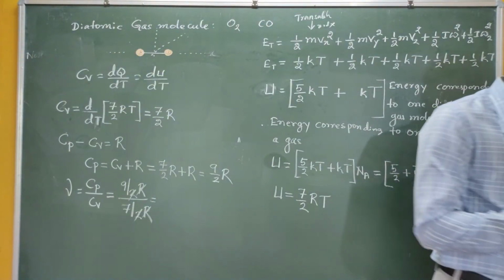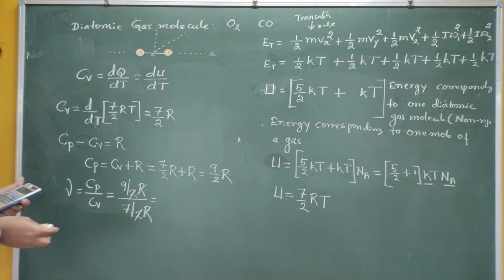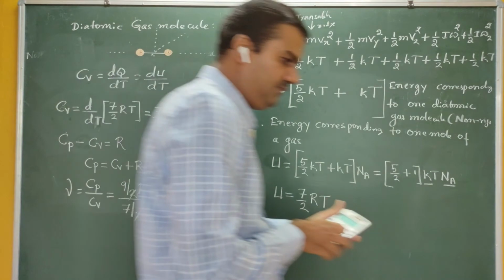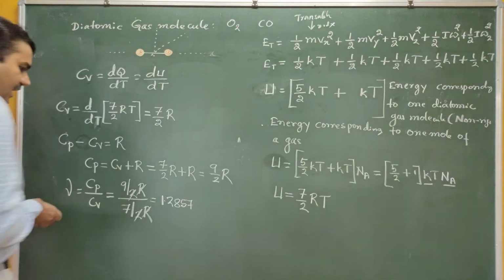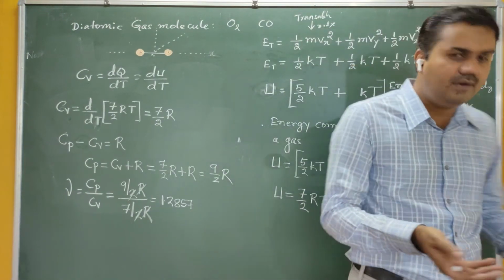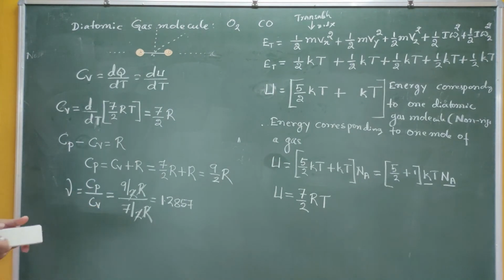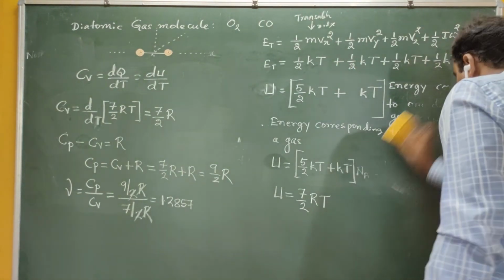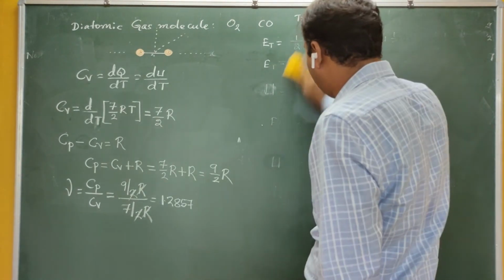So 9 by 7 gives 1.28, 1.2857, something like this. Therefore this is the value of gamma for the diatomic gas if they are non-rigid. If they are rigid, then we have got something around 1.4. Is it correct? If they are non-rigid, then it is 1.2857. So this is about the calculation of gamma for the diatomic gas molecule if the molecules are non-rigid.